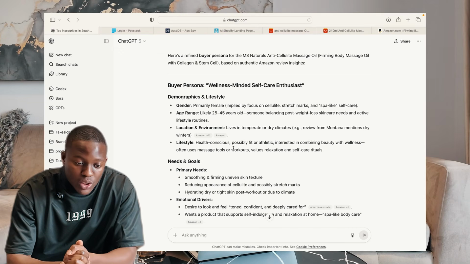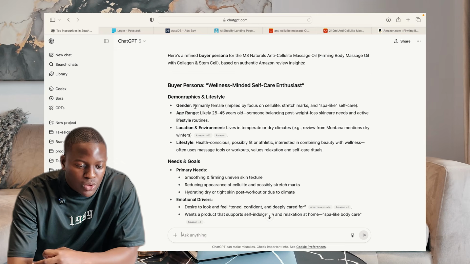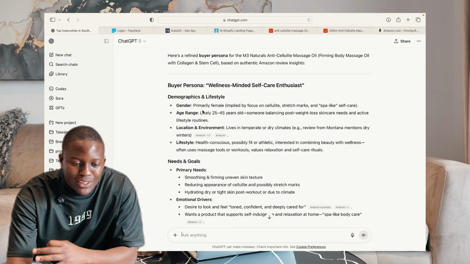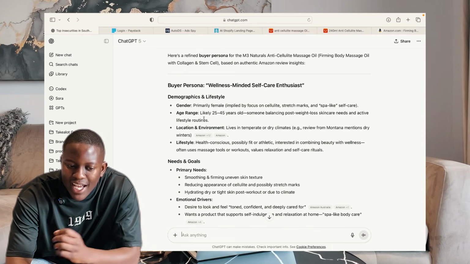But with all the information that we have on Amazon, it's now telling us our buyer persona, since it's read through all the reviews. So it's basically telling us the gender is primarily female. Guys, cellulite is stretch marks. Gents, we're not worried about stretch marks. Let's be honest, I probably know that it's a guy watching right now. And for the few ladies that I really do appreciate that are watching this video, you do know women actually struggle with cellulite.